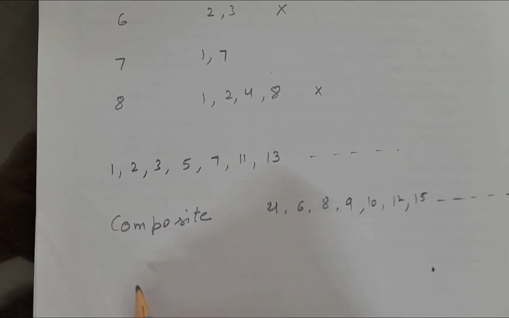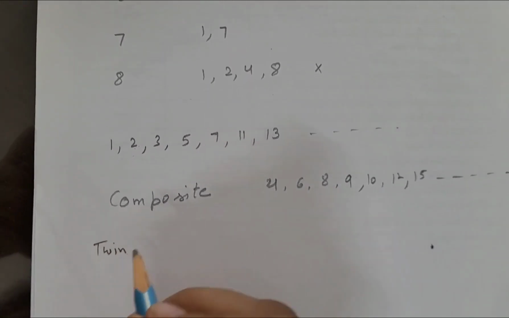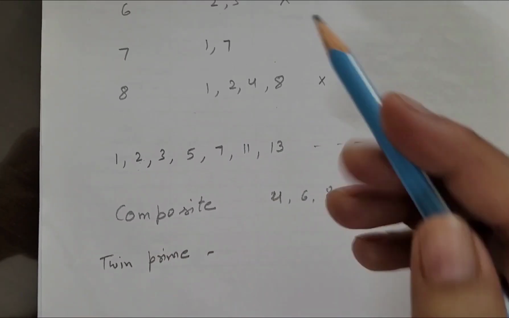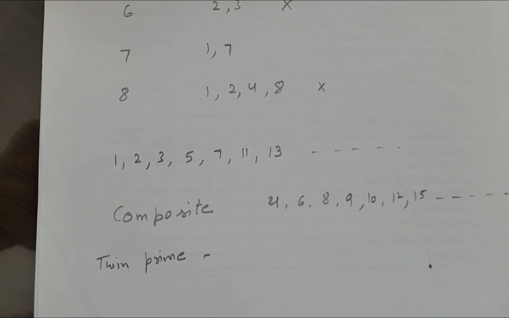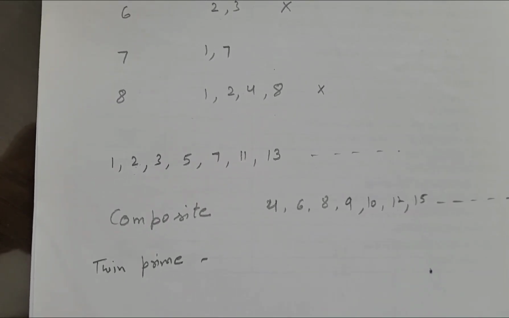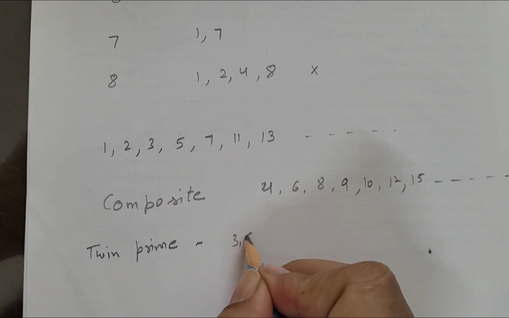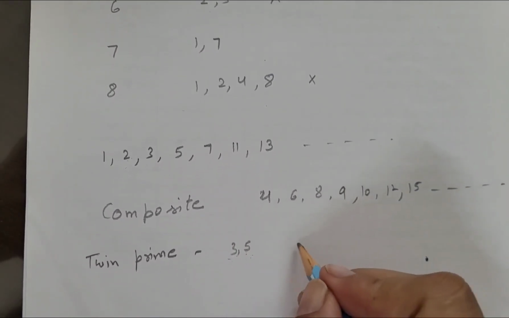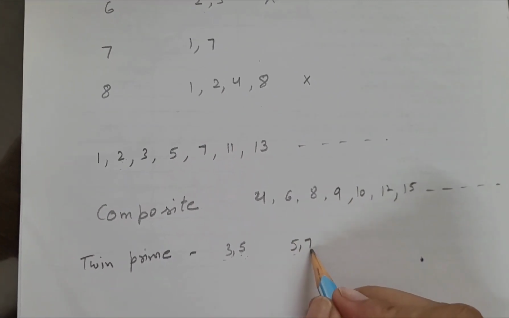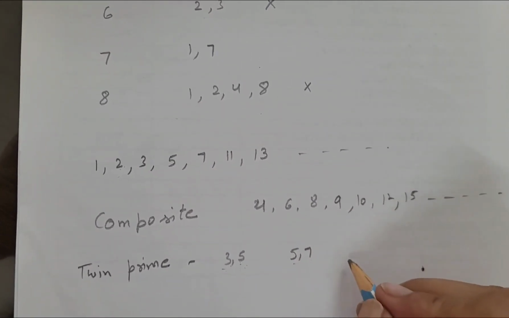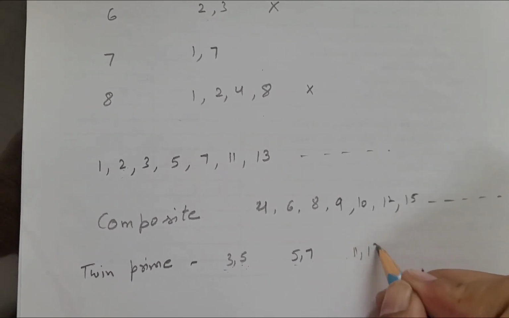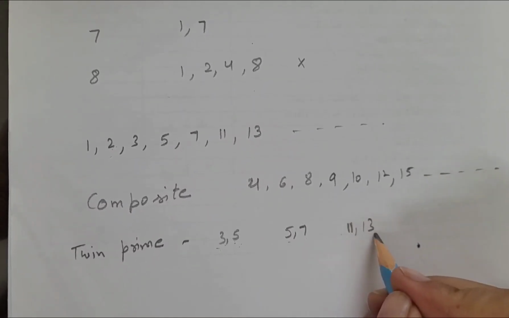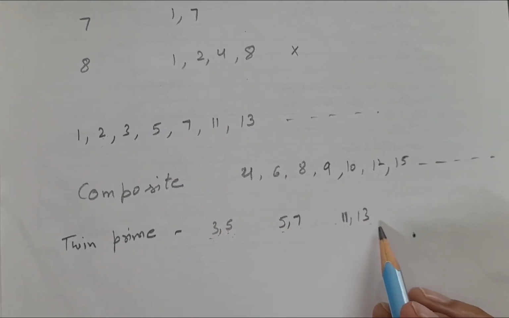Now there is another kind, twin primes. So what are the twin prime numbers? Two prime numbers which have a gap of 2 are called twin prime numbers. Like we can say 3 and 5. Both are prime numbers and they have a gap of 2. So they are called twin primes. Same with 5 and 7. Next, 11 and 13. They have a gap of 2 and both are prime numbers. So this is a twin prime pair.